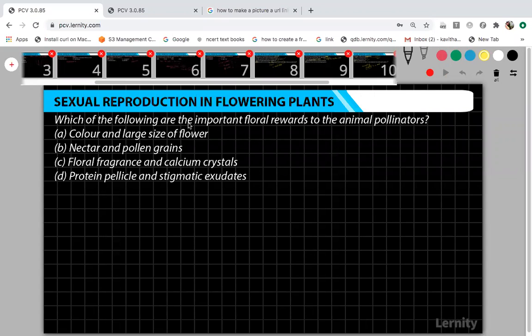Which of the following are the important floral rewards to the animal pollinators? Floral rewards, you know, right? The first one, the color and large size of flower. Is that a floral reward? No. Nectar and pollen grains. Yes, insects will suck the nectar and they will eat away the pollen grains, right? Floral fragrance and calcium crystals. Fragrance is not a reward. Protein pellicle and stigmatic exudates. It is also not. So the correct answer is option B. Okay.